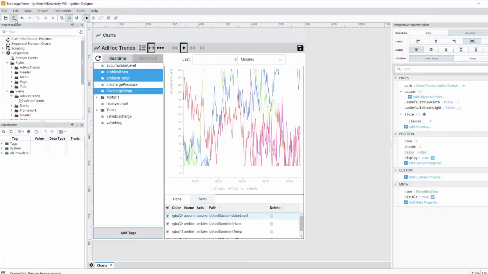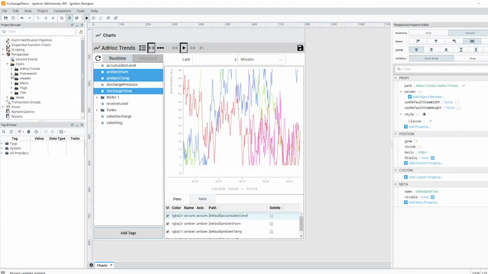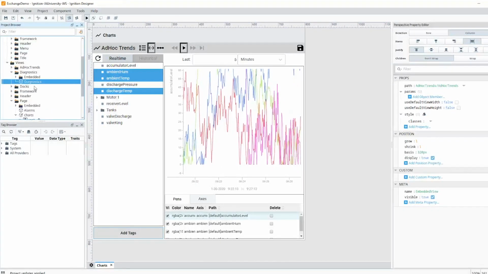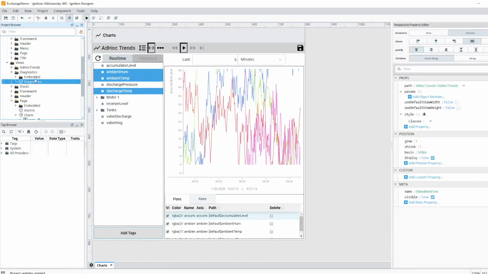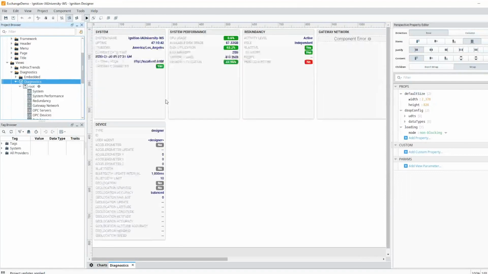And if I refresh this from the gateway again, I can now see that it added inside views. We now have diagnostics, and we have this diagnostics page. If I just open that up, I'll show you what that looks like. Automatically, without me doing any configuration on this, it's grabbing a bunch of information from our system tags and from the gateway. So I can automatically see the computer that I'm doing this demo on is the same one we record Inductive University videos on. So you can see this is called Ignition IA University.